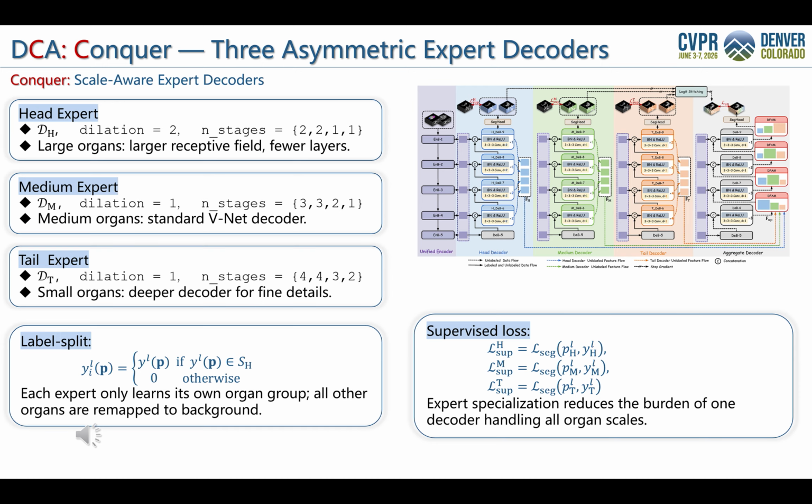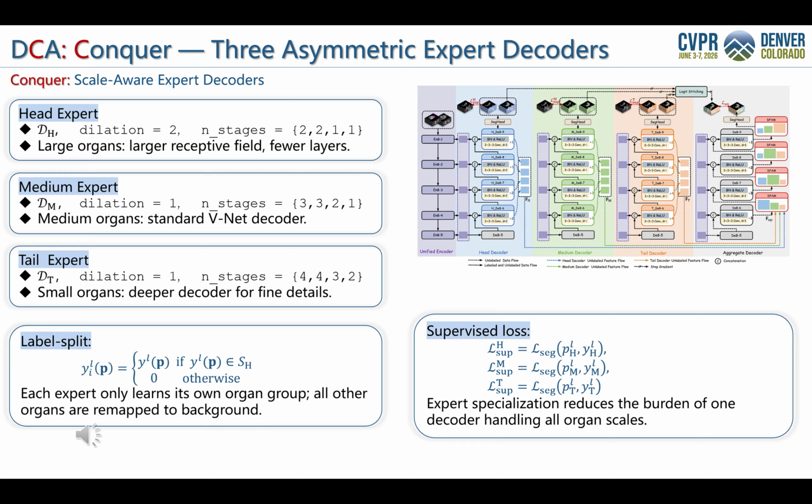The second stage is conquer. After the shared encoder extracts features, the features are sent to 3 expert decoders: the head expert, medium expert, and tail expert. The head expert uses dilated convolutions and fewer layers, which helps capture large organs with broader context. The medium expert follows the standard VNet decoder design. The tail expert uses more convolutional layers to better capture small and detailed structures. To enforce specialization, we split the ground truth label according to the head, medium, and tail sets. For each expert, classes outside its assigned group are remapped to background. The supervised loss is then computed separately for each expert and summed together.